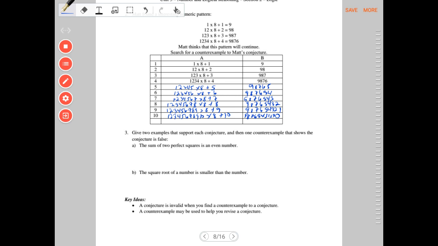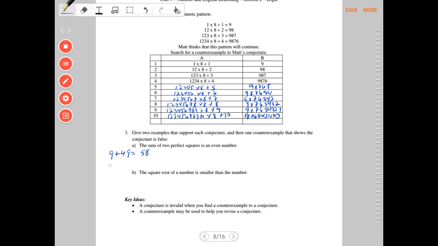Example 3. Give two examples that support each conjecture and then one counterexample that shows it's false. Part A. The sum of two perfect squares is an even number. So we could take 9 and 49. Those are both perfect squares. The sum means to add them, so that would give me 58.